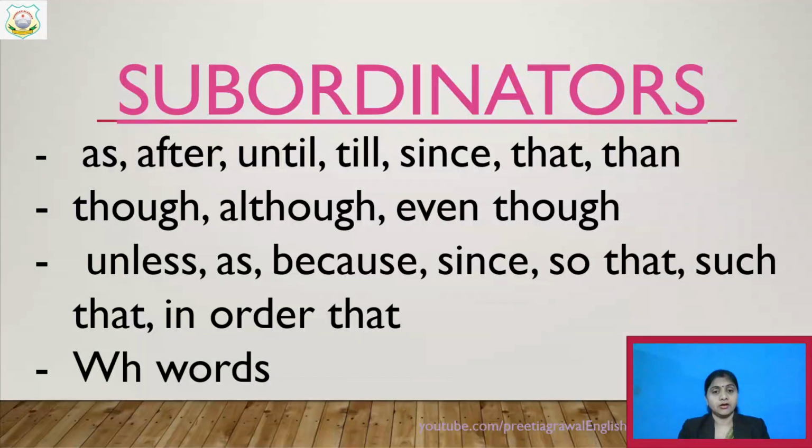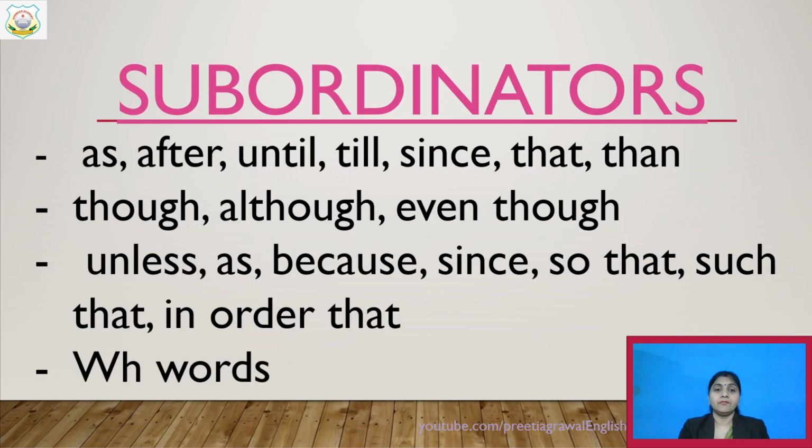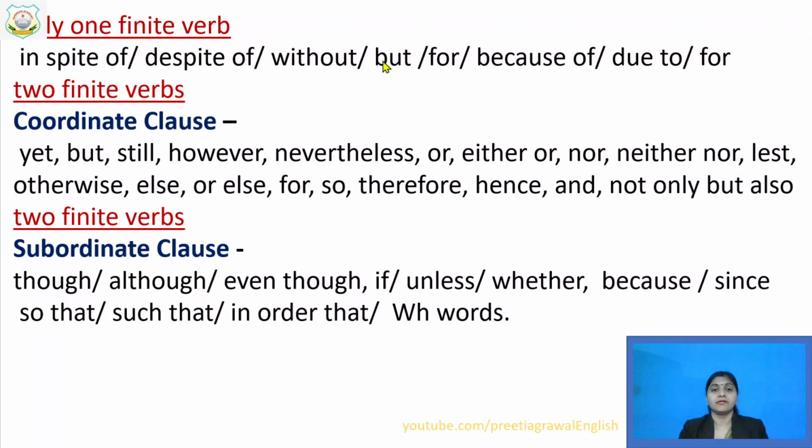Here I have used "but" in coordinators, and that particular "but" will join two sentences. But here "but" will not join two sentences; it will be written within a single sentence, and your sentence will start from "but".